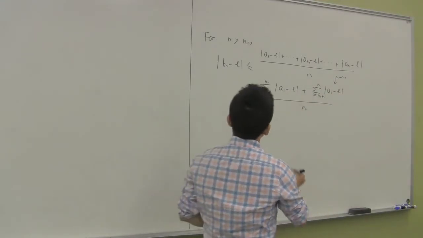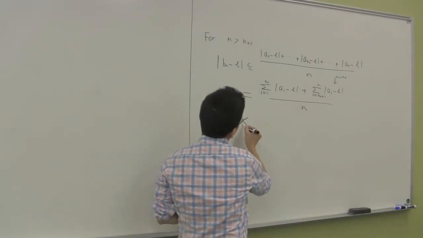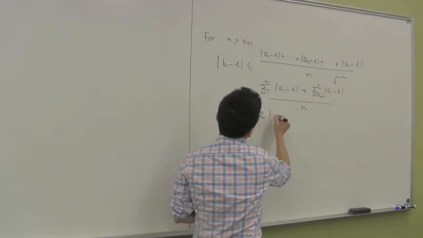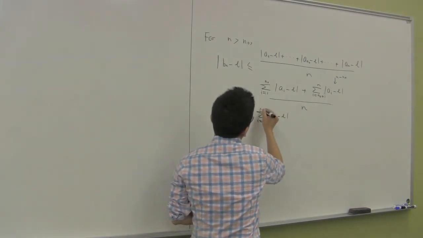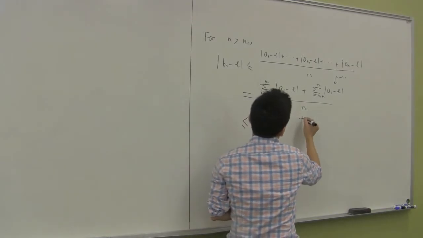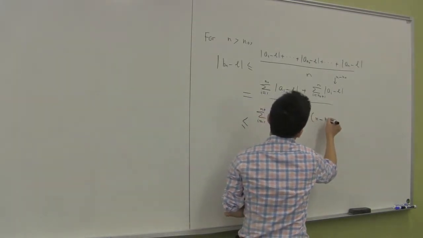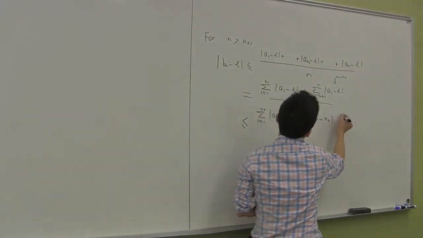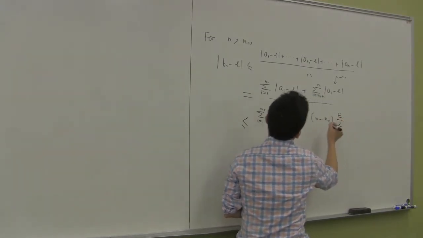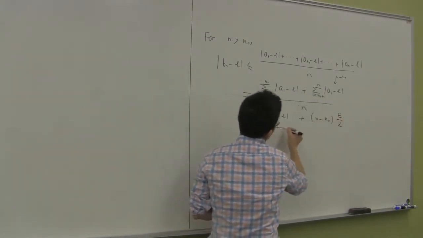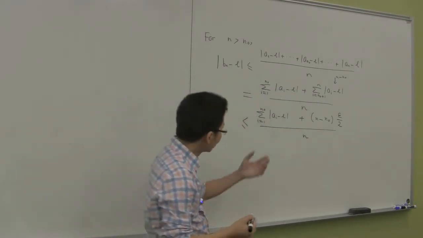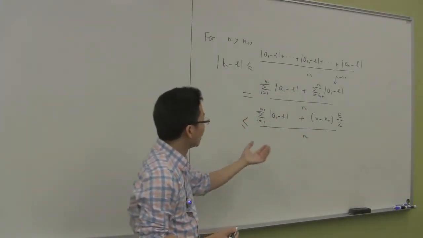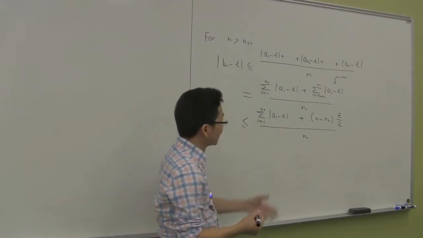Okay, so the whole thing here is less than or equal to the sum of the absolute value of a_i minus L, where i runs from 1 to n0, plus (n minus n0) times epsilon over 2. Okay, and everything here is divided by n. So I'm going to separate this into a sum of two terms.